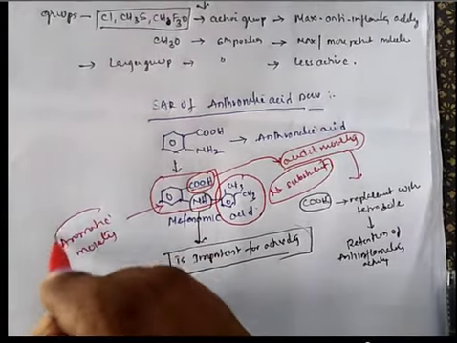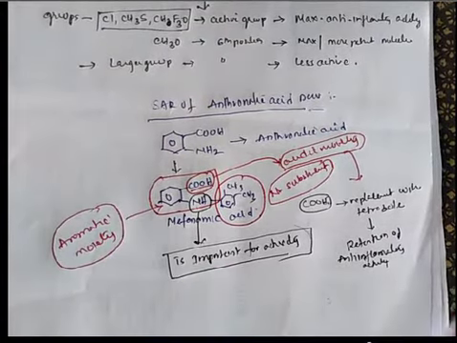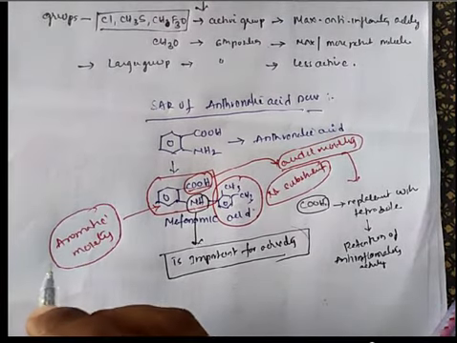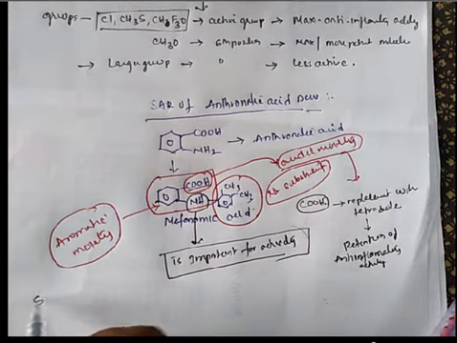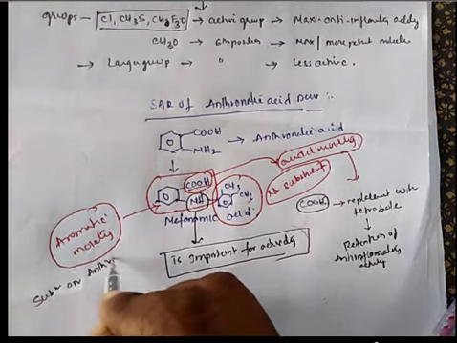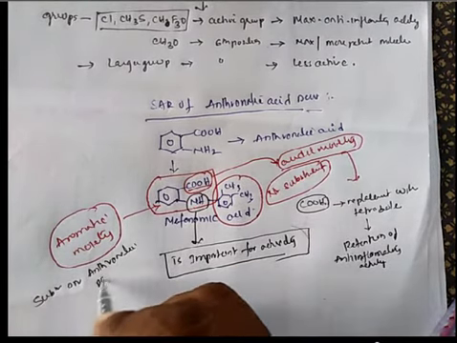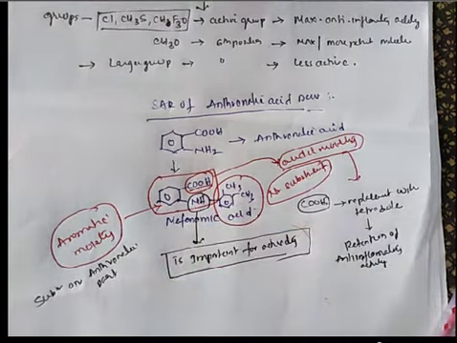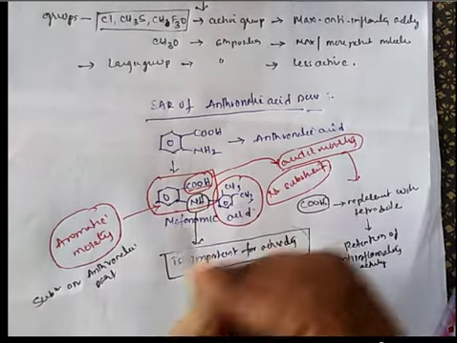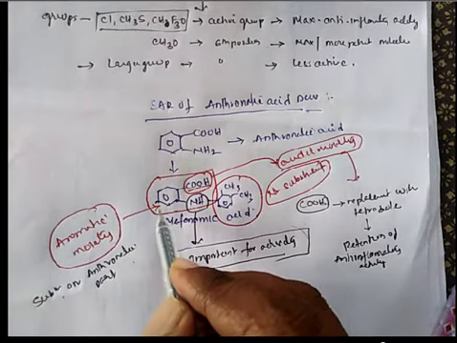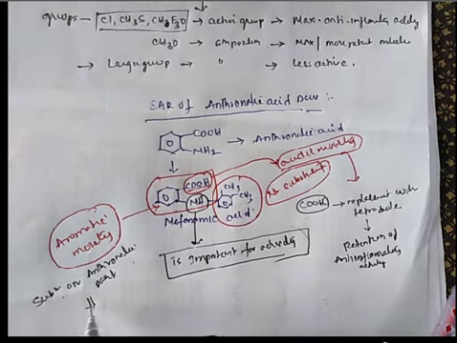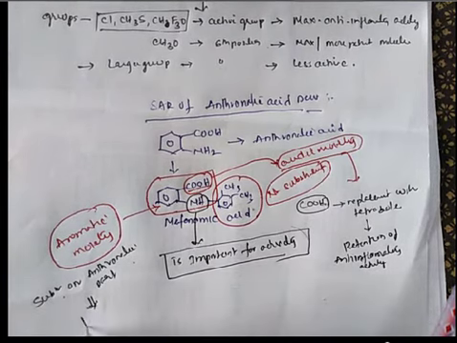Again, we will discuss the aromatic moiety. If you do any substitution on this anthranilic part, that is, the entire part with the benzene ring with COOH and NH, particularly on this benzene ring, the result is a decrease in activity.